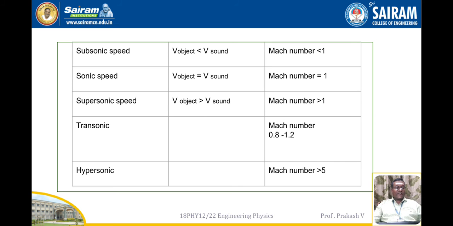And the next one is transonic speed, for which the Mach number ranges from 0.8 to 1.2, and hypersonic speed, for which the Mach number is greater than 5. So this is the data explaining the different values of Mach number applicable to different speeds.